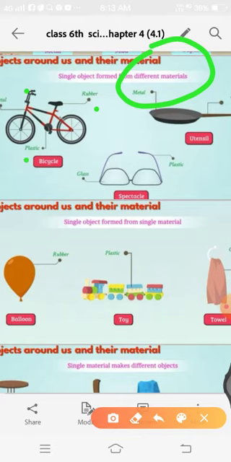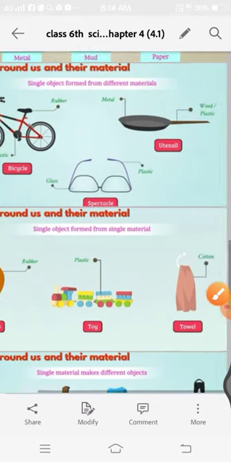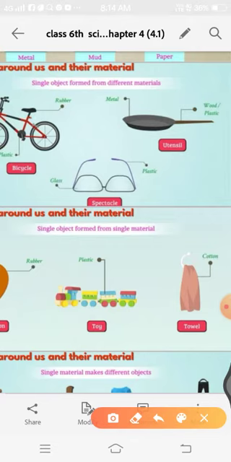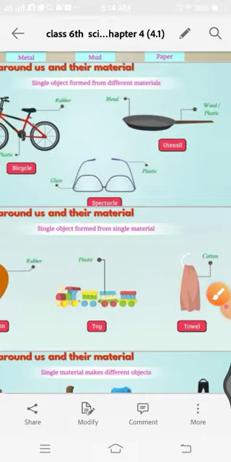So this bicycle is made of more than one material. Same as spectacles, made from glass and plastic. Utensils are made from metal, and the handle may be wooden or plastic. So, single object formed from different materials.